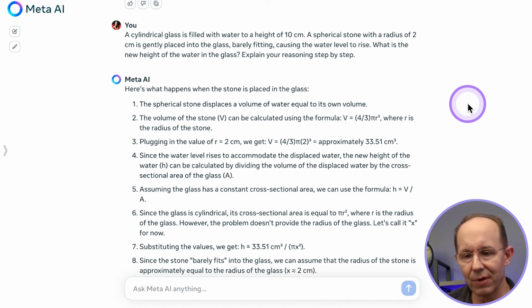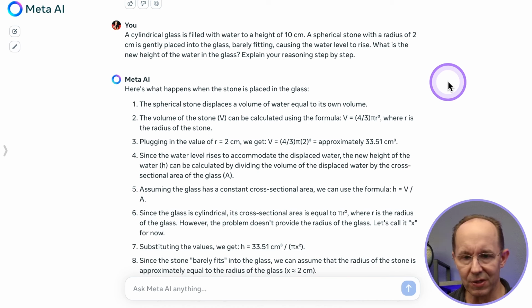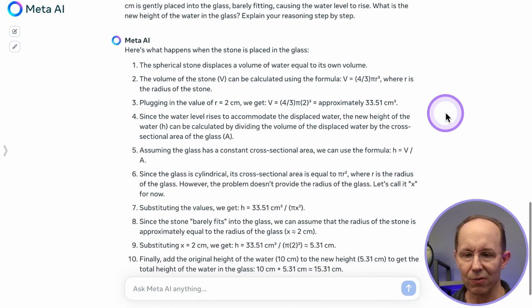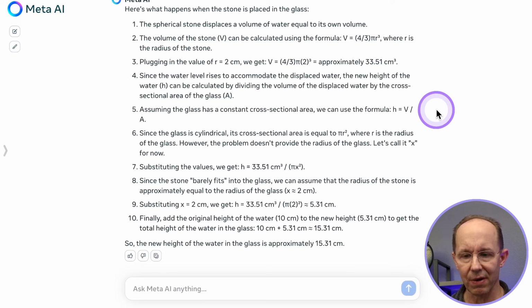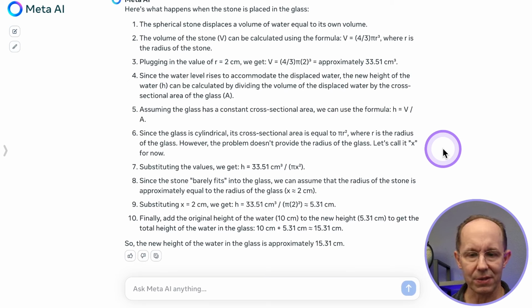Llama 3 takes us through its logic. The spherical stone displaces a volume of water equal to its own volume. The volume of the stone can be calculated with this formula. Okay, plugging the value of R equals 2 centimeters, we get 33.51. That's correct. Since the water level rises to accommodate the displaced water, the new height of the water can be calculated by dividing the volume of the displaced water by the cross-sectional area. Assuming that the glass has a constant cross-sectional area, we use this formula. And the glass is cylindrical. Cross-sectional area is equal to pi r squared.